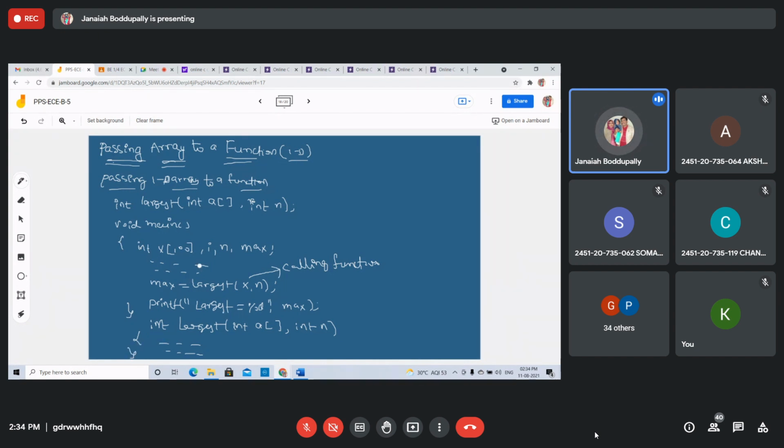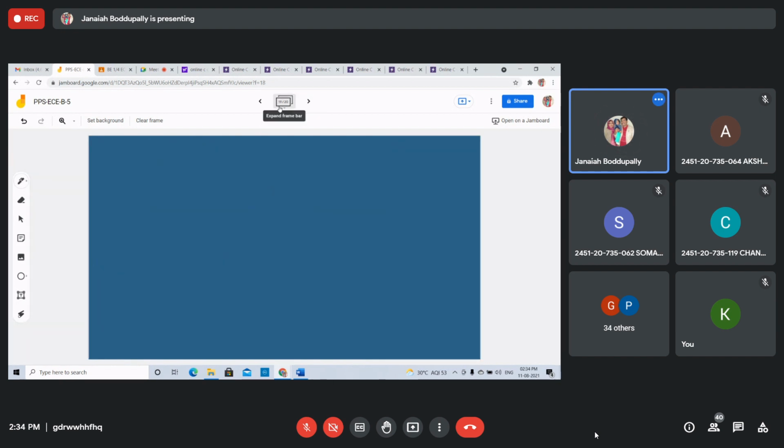In the function definition and function declaration, that is the function prototype, write the array name and square brackets. In the calling function, write the array name as an entire array. That's why an entire array can be passed as an argument to a function. We are passing the entire array as a single argument. Don't write the square brackets there, but in other places, write the array with square brackets.